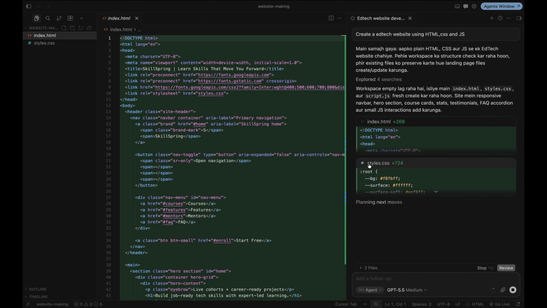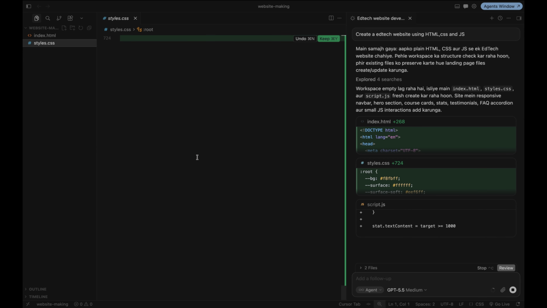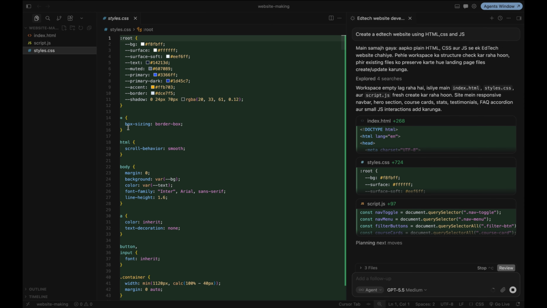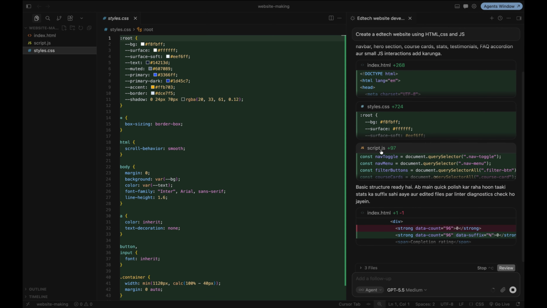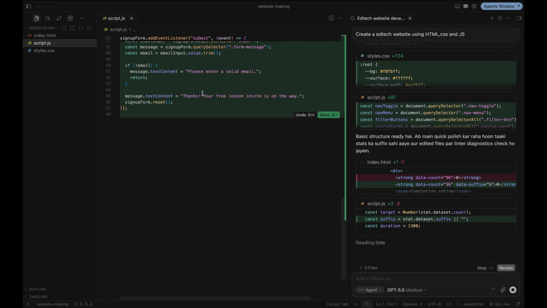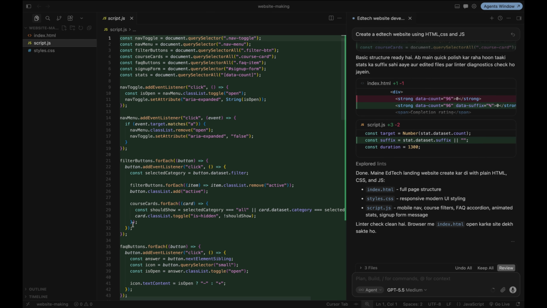Now style.css is also created, very nice, and the code is around 724 lines. So AI generates the code very nicely, and now script.js is also there. Another file is created, script.js, and now you'll see 97 lines of code are done.